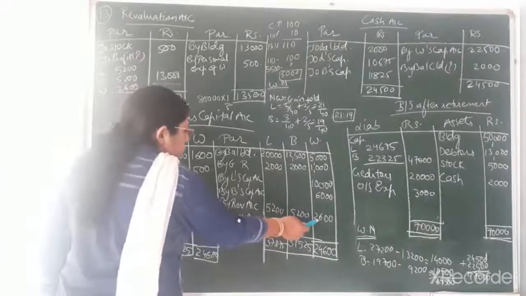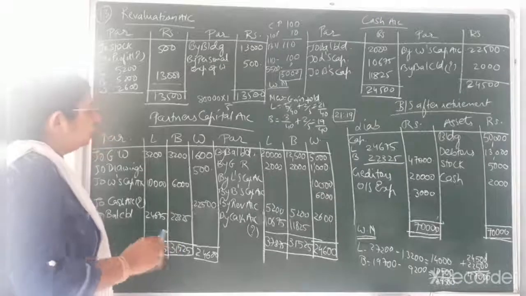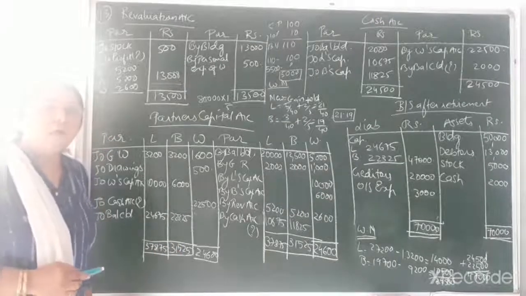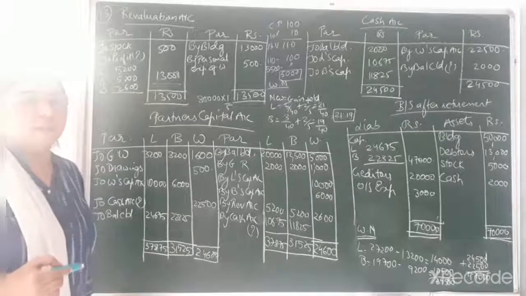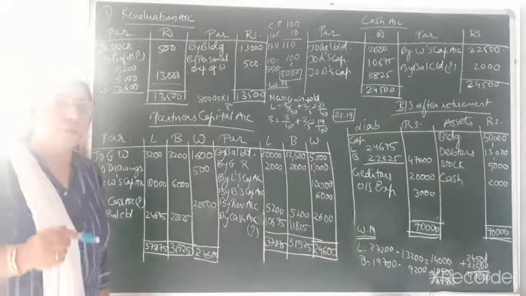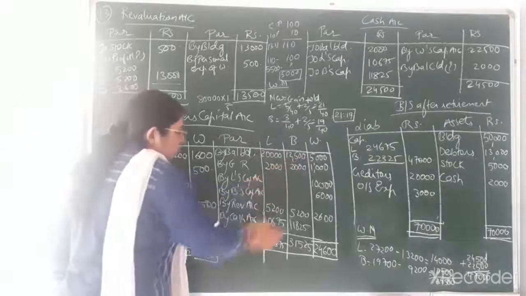Now after doing the posting of the revaluation account in the partners' capital accounts, we have to find the difference in the partners' capital accounts. So first of all we will find how much cash is to be given to the retiring partner. You can see the retiring partner is W.